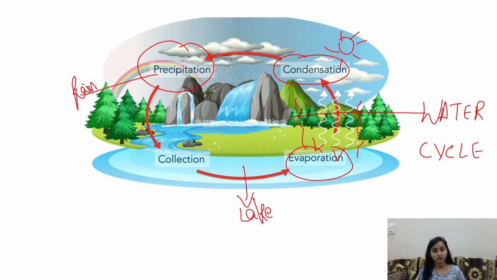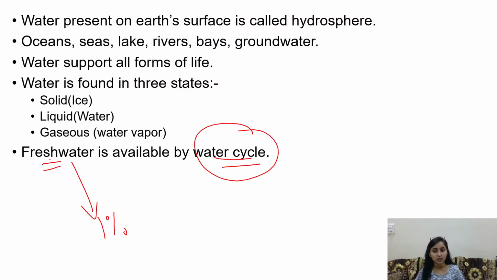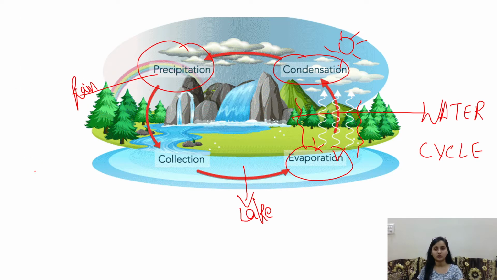Okay, so this is the water cycle. That's why, when I told you that fresh water is available in the water cycle, water is a renewable resource. That means fresh water never gets just evaporated from the earth. We used to tell you, save water, save water. Why are we telling you to save water? Because we have this limited water that moves in this water cycle, and the process happens again and again by itself.